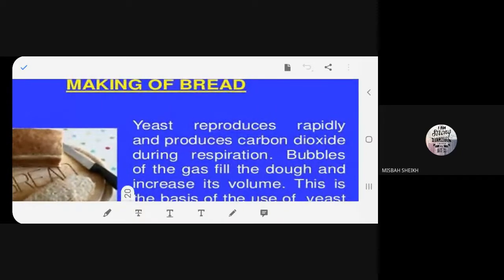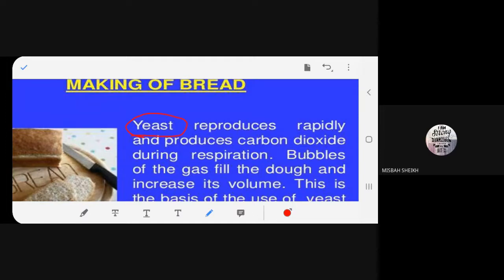Now, for bread, which is the microorganism that we are going to talk about? Yeast. Okay. So yeast is the microorganism which multiplies and reproduces very fast. And when it is multiplying, it is producing a gas. Which gas is it producing, beta? Which gas does it produce? Carbon dioxide. Okay? Why is it producing carbon dioxide?